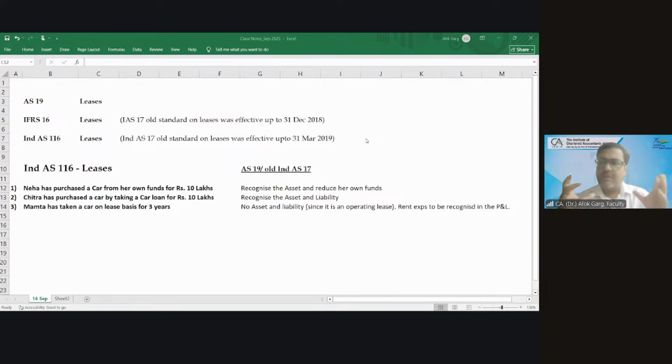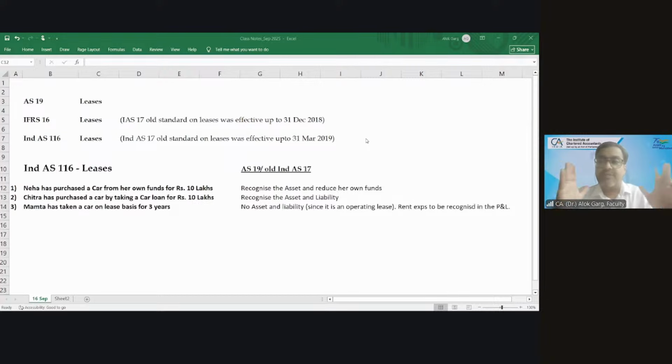So the regulator, the staff of the Securities Exchange Commission, found that if a company is taking a loan and then buying an asset, and another company is taking the asset on a lease basis, there is a big difference between these two companies in terms of their balance sheet.